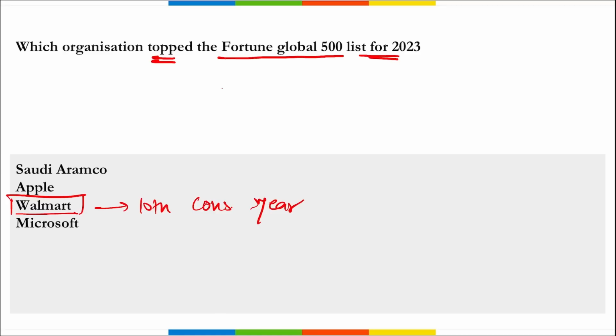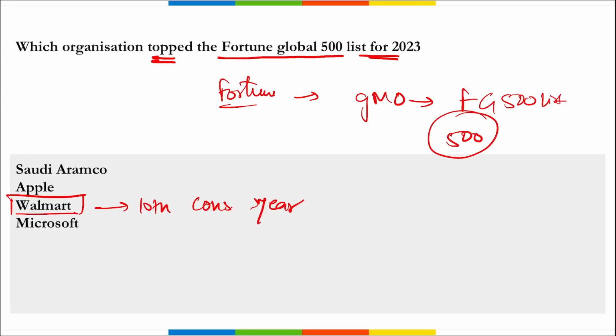And Fortune, this is a global media organization that released the Fortune Global 500 list of 2023. This is an annual ranking of the largest 500 corporations across the world as measured by the total revenue of fiscal 2023. Here Walmart has secured the top position for the 10th consecutive year in a row.